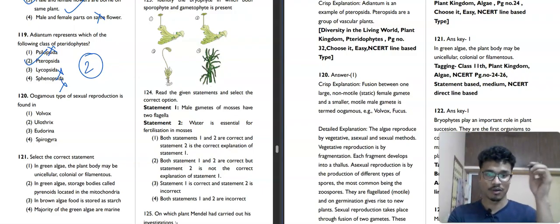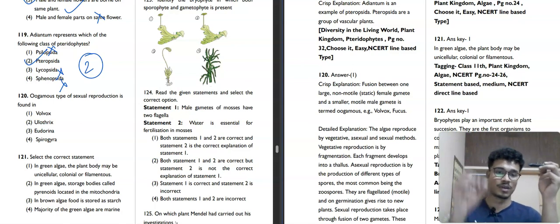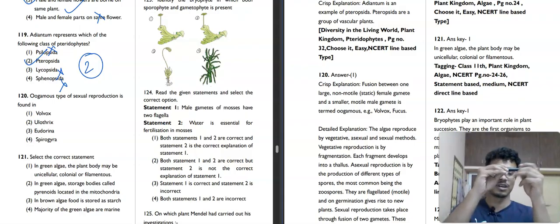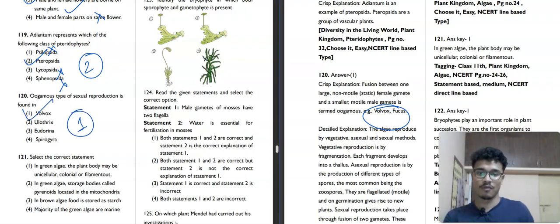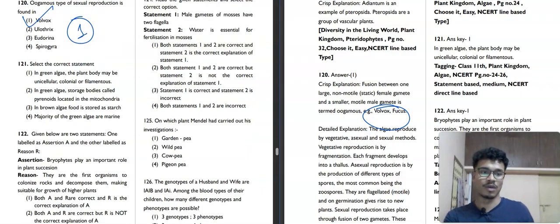Suppose this is a non-motile static female gamete. It's a large one, and a smaller motile male gamete. This fusion is called oogamous fusion, and it is present in Volvox and Fucus. Here Volvox is present, so the first option is our correct answer. Now we'll move toward the next question, question number 121.